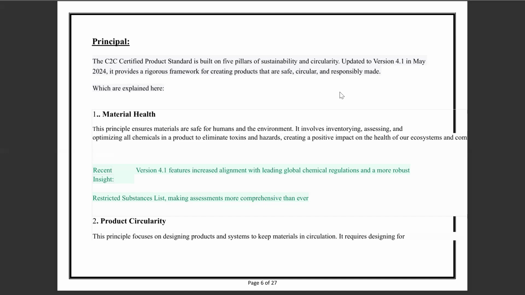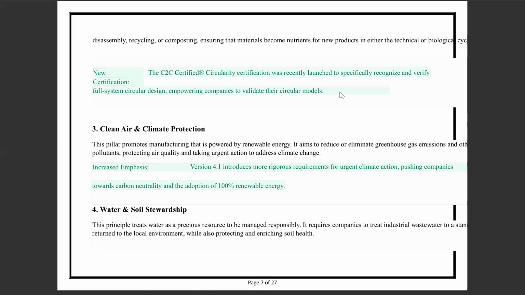The second one is product circularity. This principle focuses on designing products and systems to keep materials in circulation. It requires designing for disassembly, recycling, and composting, ensuring that materials become nutrients for new products in either the technical or biological cycle.